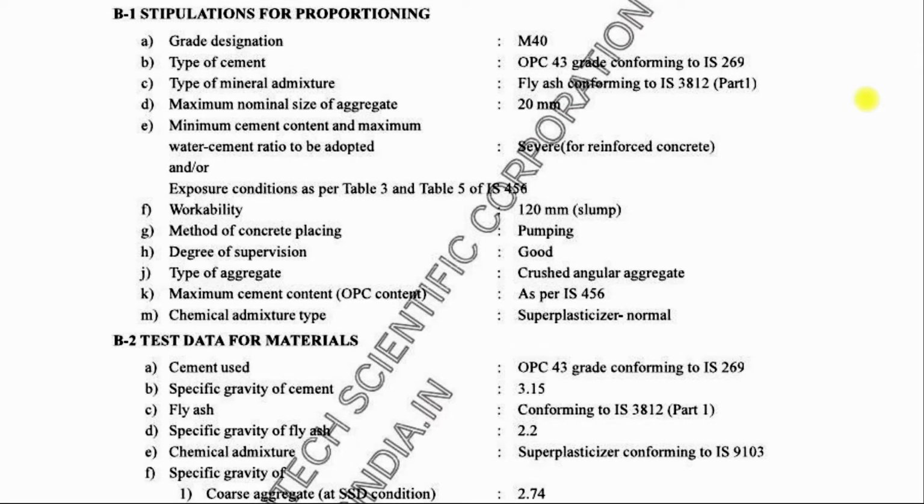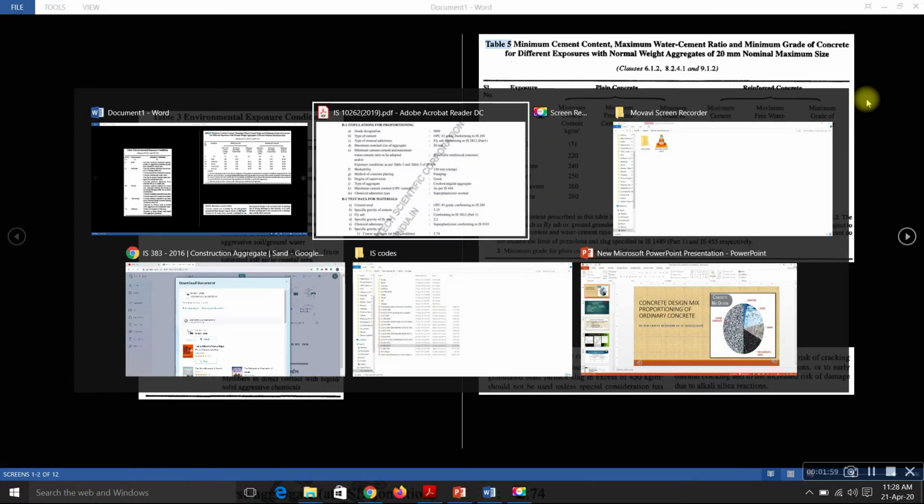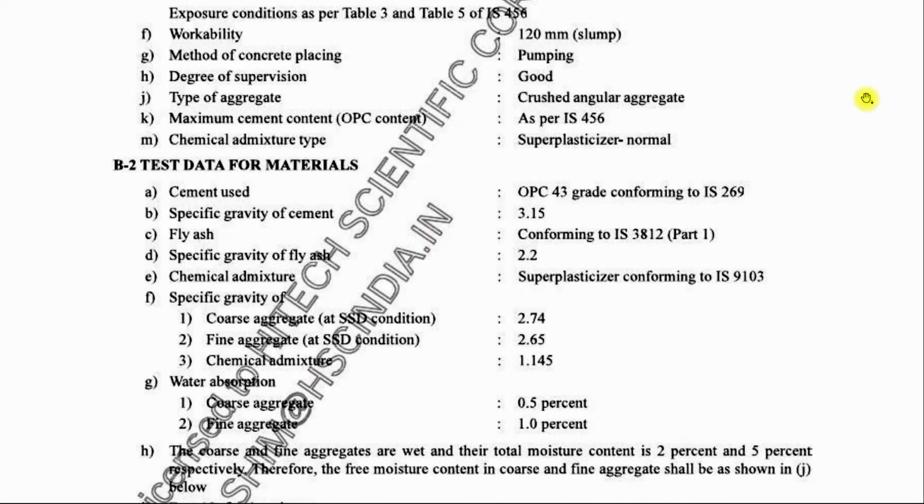Workability should be determined. Method of concrete placing, pumping, degree of supervision, type of aggregate, crushed angular aggregate, and maximum cement content, OPC content, as per IS 456. As per clause 8.2.4.2, maximum cement content: cement content not including fly ash and GGBS in excess of 450 kg per meter cube should not be used. So in this example we can take the maximum cement content as 450 kg per meter cube, and chemical admixture type and test data for materials.